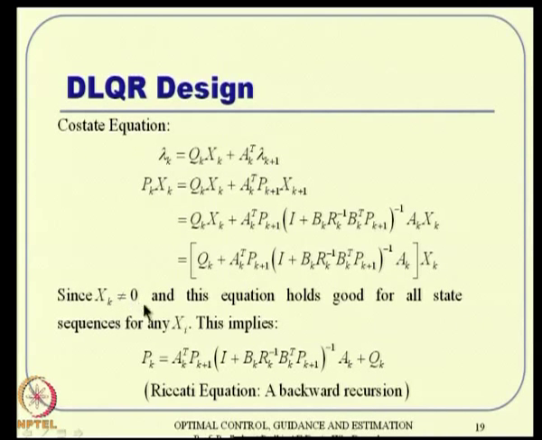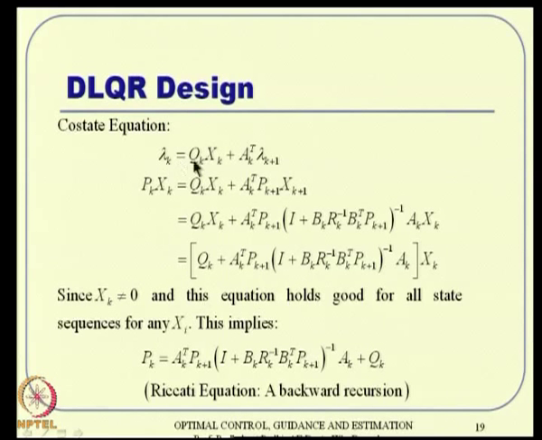Since xk is not 0 in general, and this equation holds good for any state sequence, it is valid for x1, x2, x3 everywhere. For all of those x will not be 0, because you are not talking about an equilibrium condition. If I take everything to one side and write it equal to 0 where xk is nonzero, then using our standard philosophy, the coefficient has to be 0.